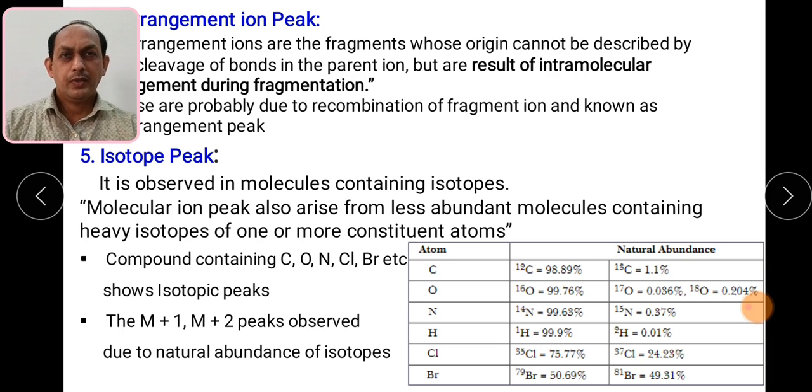So go through this introductory part of the mass spectrum. Try to understand the basic concepts: what is the base peak, molecular ion peak, isotopic peaks, and the basic principles of mass spectroscopy. With this session, we will stop here.